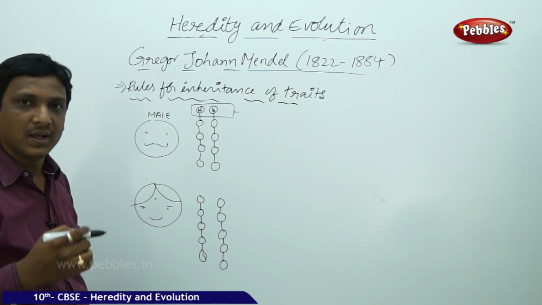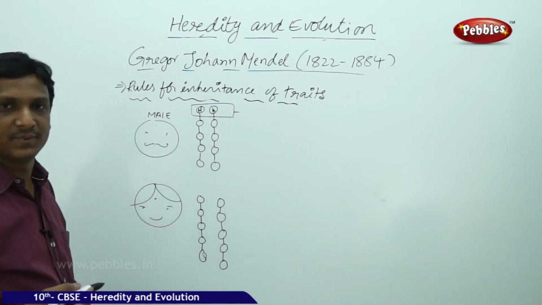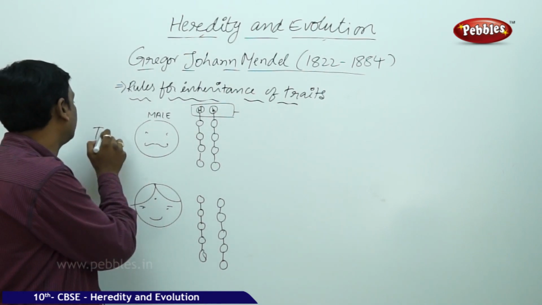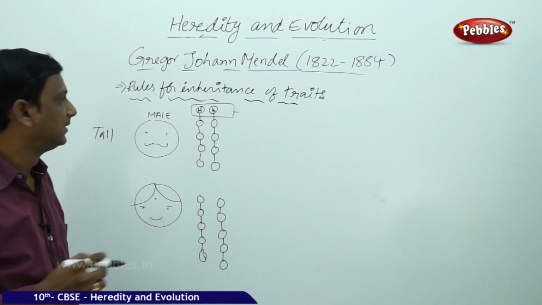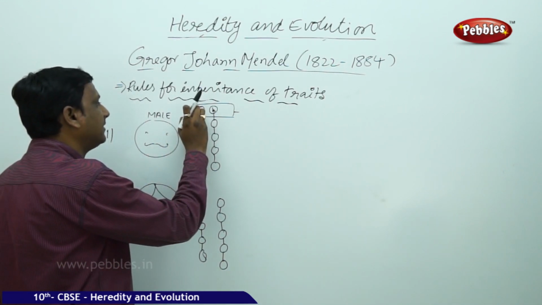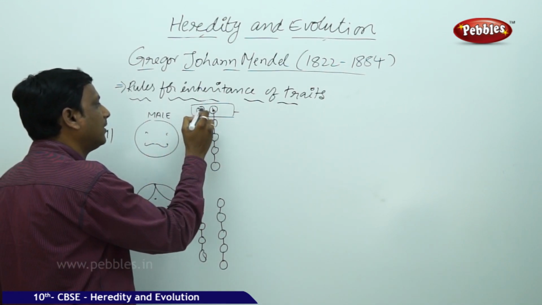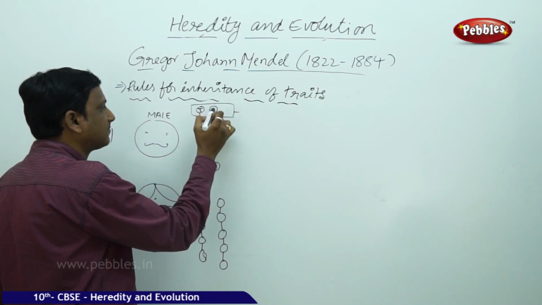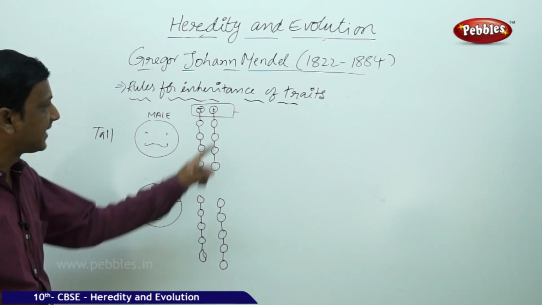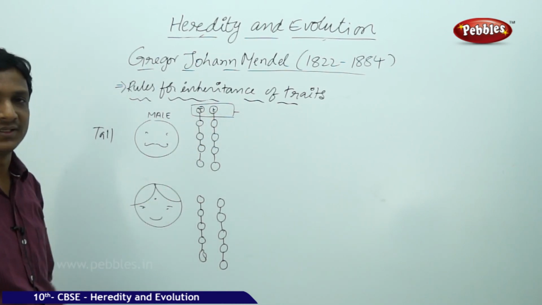But how is one character expressed? The father is tall. Better we take capital T for tall. The tallness is controlled by two genes, and the second gene is small t, meaning short.